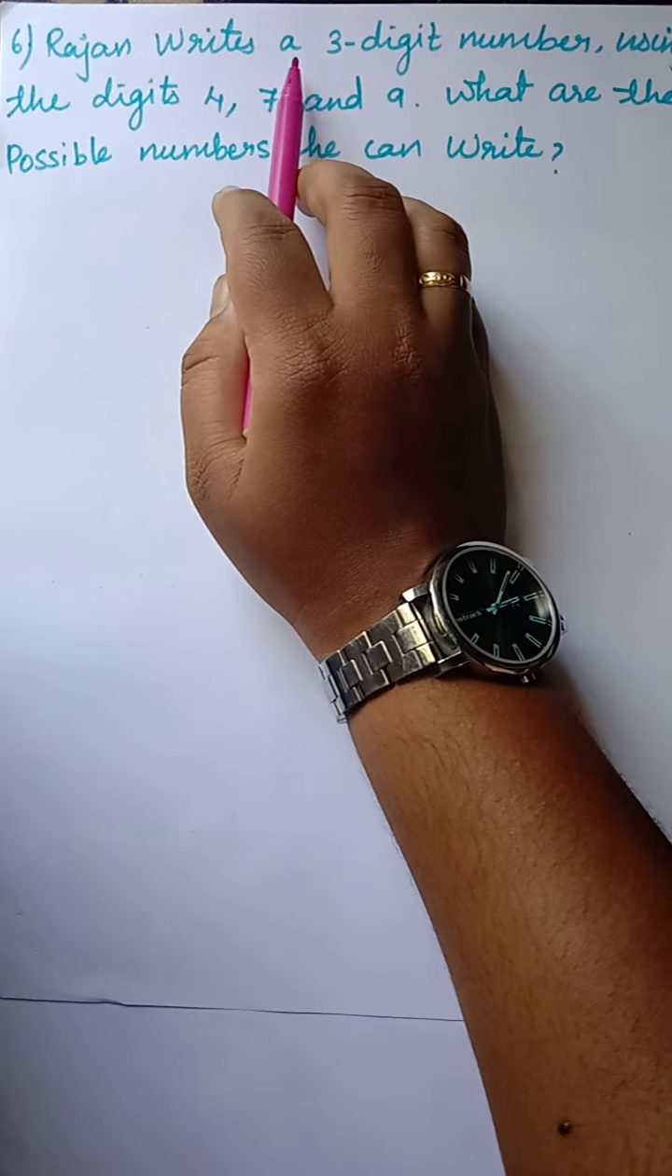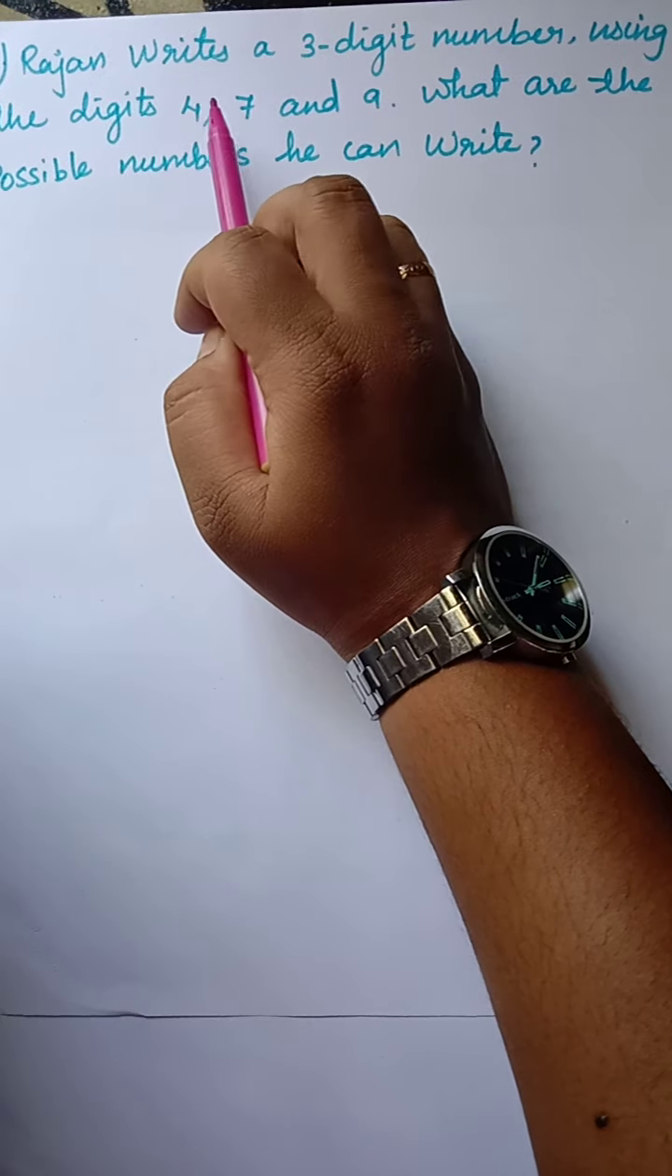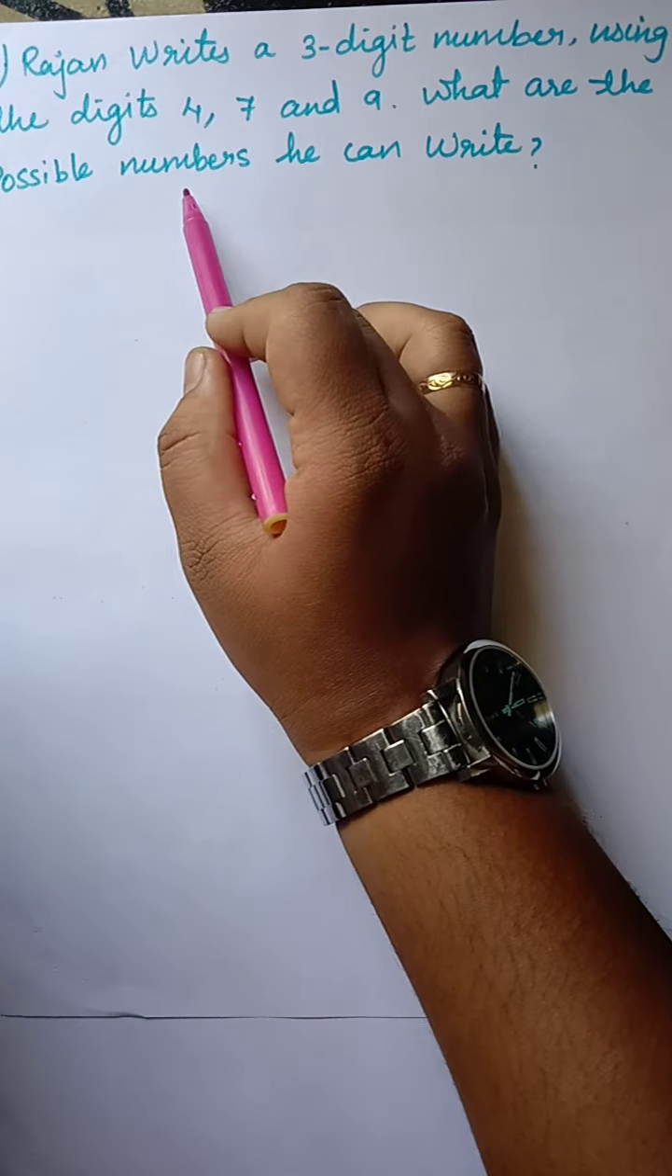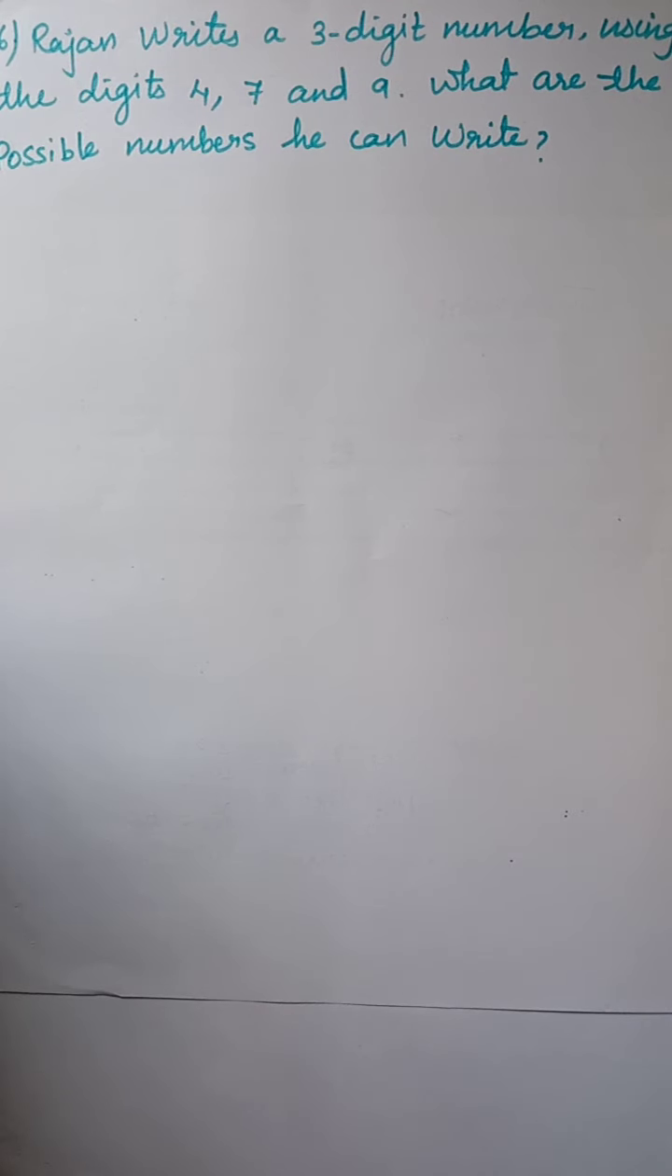Rajan writes a 3-digit number using the digits 4, 7 and 9. What are the possible numbers he can write? See, this is a type of riddle. You all play riddle now in your mobile phones and all. So this is also a type of riddle. So you can easily answer it.